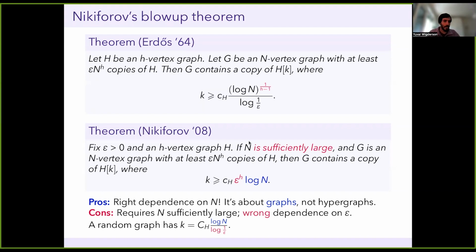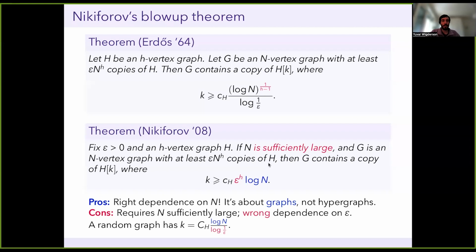Because that's just a regime where it doesn't say anything. And in fact, this is a major problem. So there are a number of applications of theorems of this type that would really benefit from having a theorem like Nikiforov's, where you're allowed to let epsilon tend to 0 with n, even fairly slowly. So there's a number of applications that people are very interested in that we would be very happy if we could get such a theorem where epsilon is allowed to not be fixed.